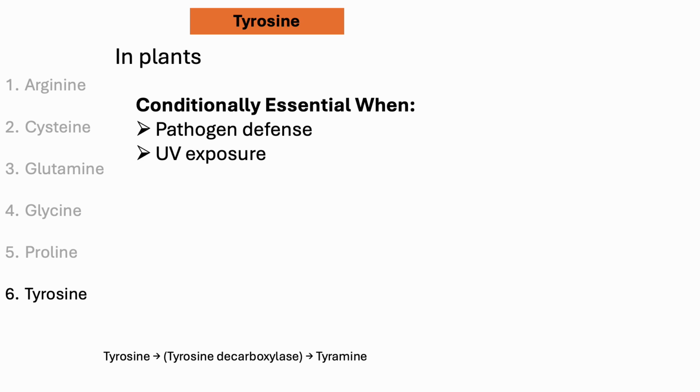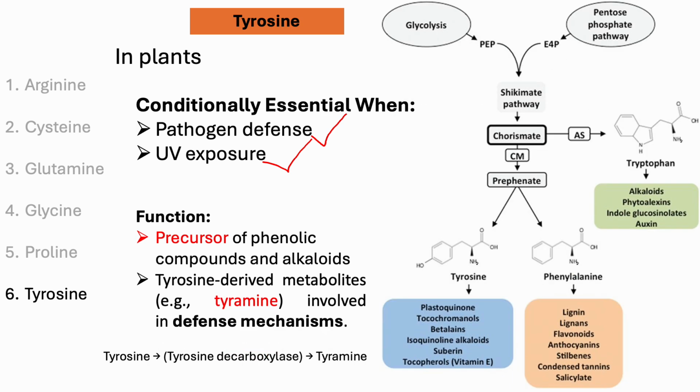Let's talk about tyrosine. In plants, tyrosine becomes conditionally essential during pathogen attack and also UV exposure. From the shikimate pathway, we know that tyrosine, tryptophan, and phenylalanine are produced in plants. In the shikimate pathway, phosphoenolpyruvate and erythrose 4-phosphate go through the pathway and form tyrosine and phenylalanine, and tyrosine can also be converted from phenylalanine, and then this tyrosine can further produce different types of secondary metabolites.